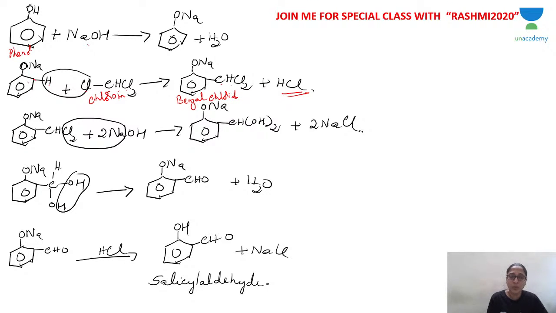So from the ortho position, with respect to O minus, the ortho position hydrogen and Cl from chloroform will come out as HCl. So what is the remaining part of chloroform? CHCl2 is added to the ortho position. So you get benzyl chloride plus HCl as the byproduct. Benzyl chloride thus formed continues to react with alkali.